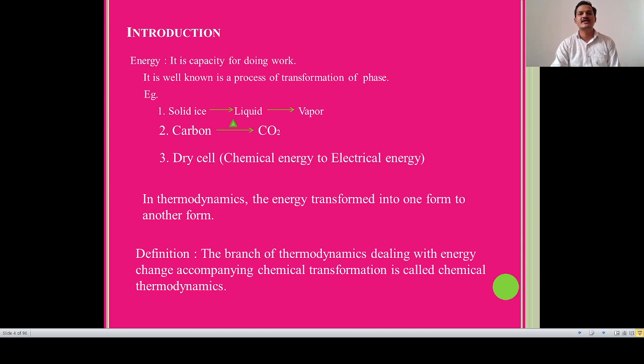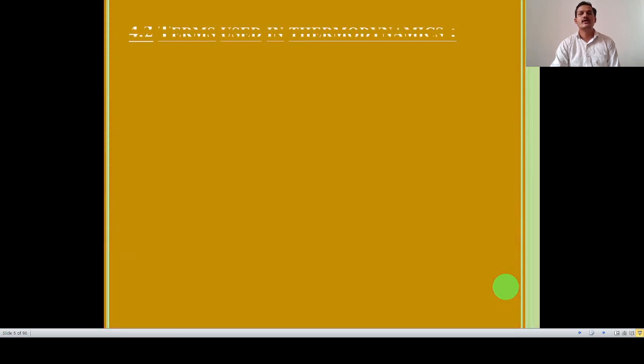Basically, in thermodynamics we convert electrical energy into chemical energy, chemical energy into electrical energy, solar energy into electrical energy, kinetic energy into potential energy, and so on. These are a few more examples related to chemical thermodynamics. Okay, this is the introductory part regarding chemical thermodynamics. Now let us move to the next point, that is, the basic terms used in thermodynamics.